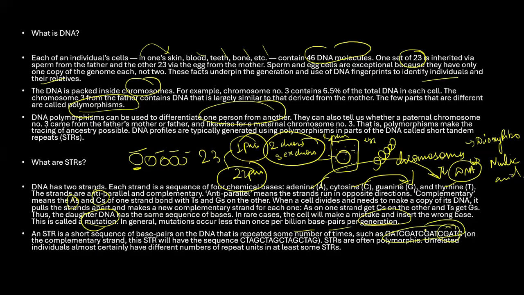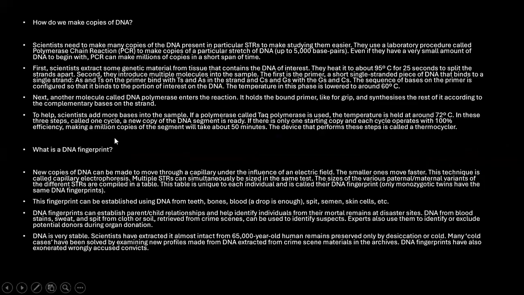Unrelated individuals almost certainly have a different number of repeats, at least in some short tandem repeats. So if they are not related, this sequence would change, right? This is something we have to understand about the basics of DNA and what short tandem repeats are. Now, how do we make use of it?